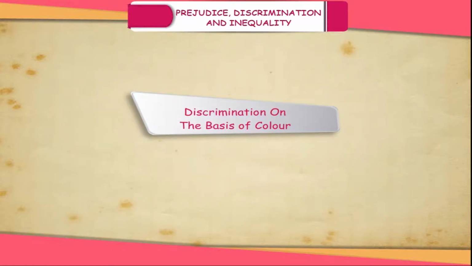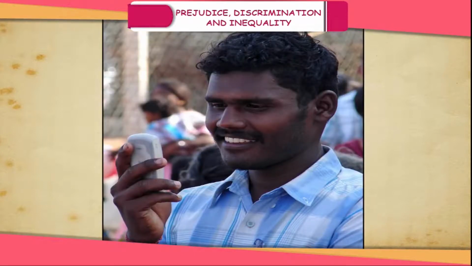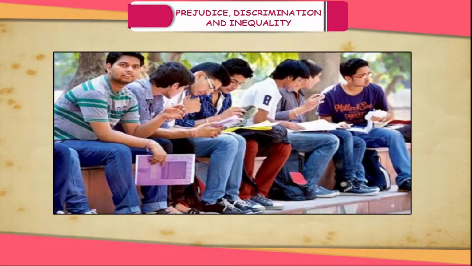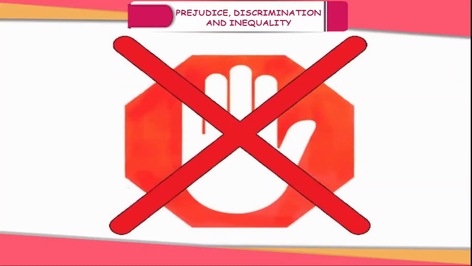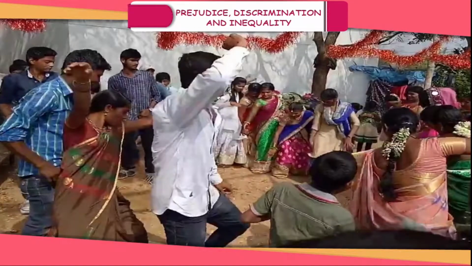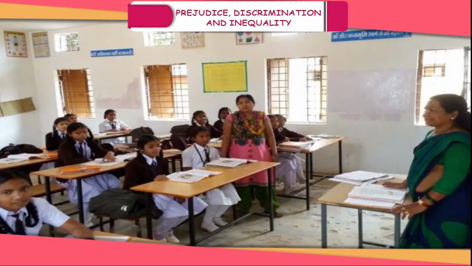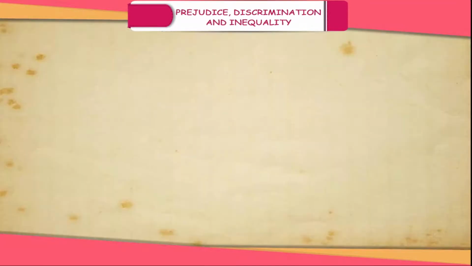Discrimination on the basis of color. It has been observed that often a black-complexioned man is given the name Kallu, Blackie. It gives chance to fair boys to tease them. People have a prejudice against people with dark skin in many places in India. Sometimes they are treated differently and sometimes unfairly. Such kind of discrimination takes place in marriage, workplace, and school too by classmates.